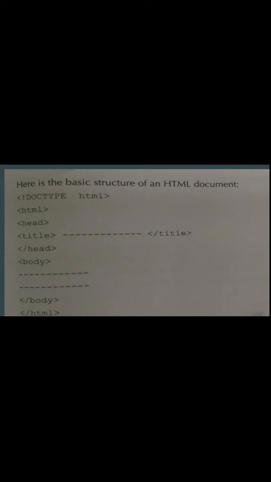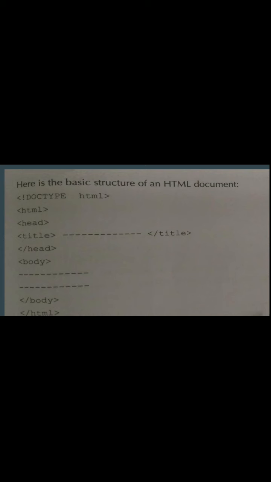It is a container element. The documents start with HTML and end with slash HTML. The browser will interpret everything that comes in between this tag. Whatever tag and attributes you are going to use, it will come under this HTML part.